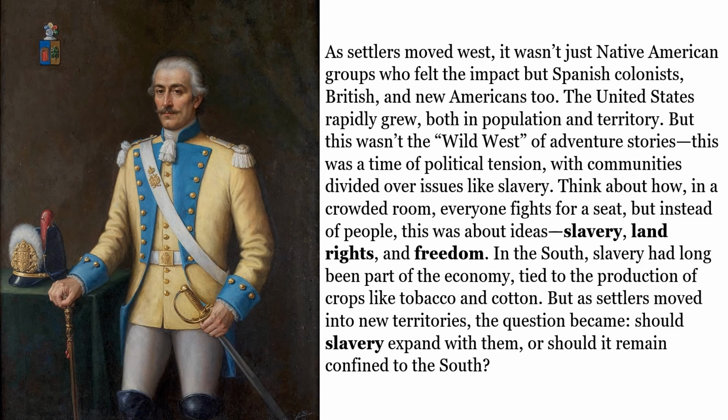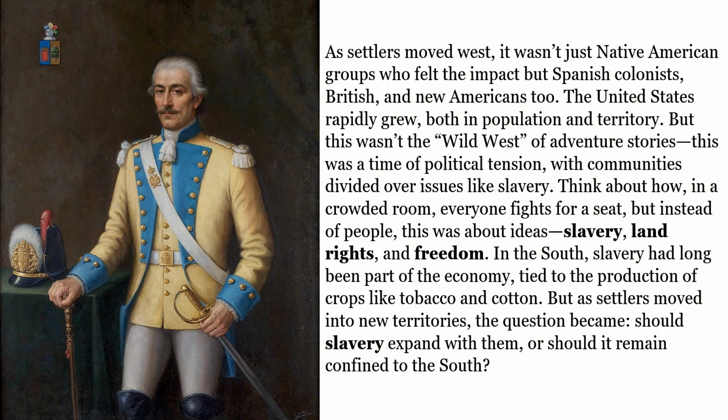But this wasn't the Wild West of adventure stories. This was a time of political tension, with communities divided over issues like slavery. Think about how, in a crowded room, everybody fights for a seat. But instead of people, this was about ideas: slavery, land rights, and freedom.